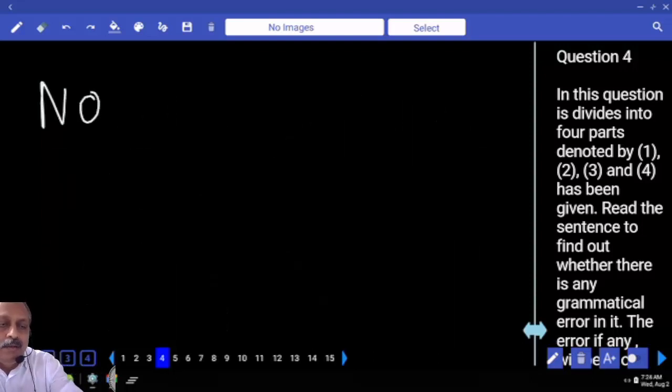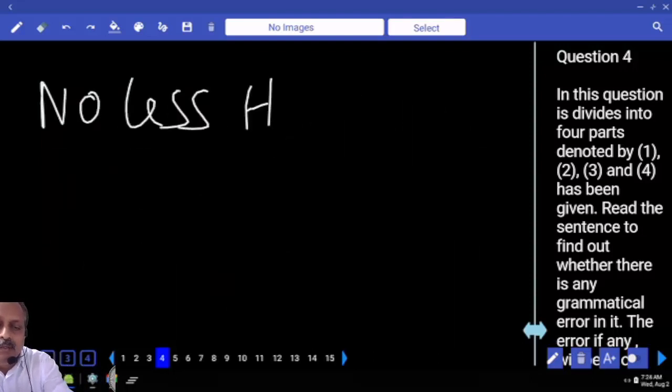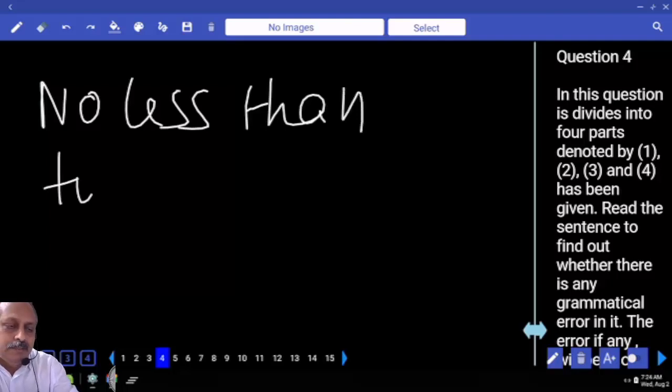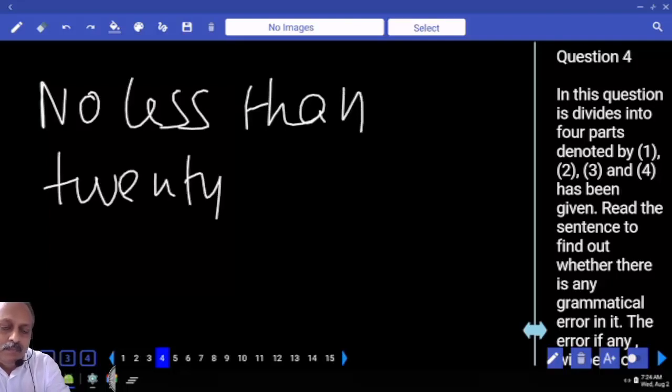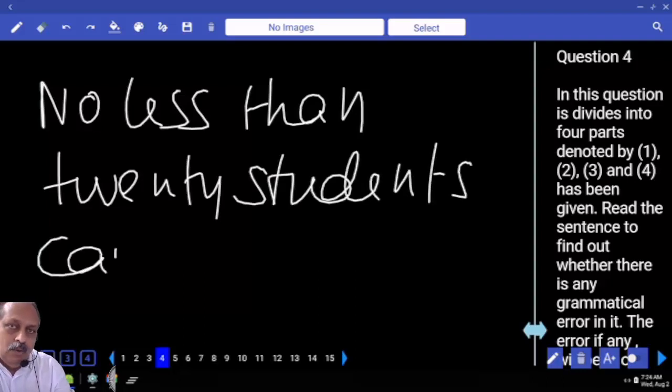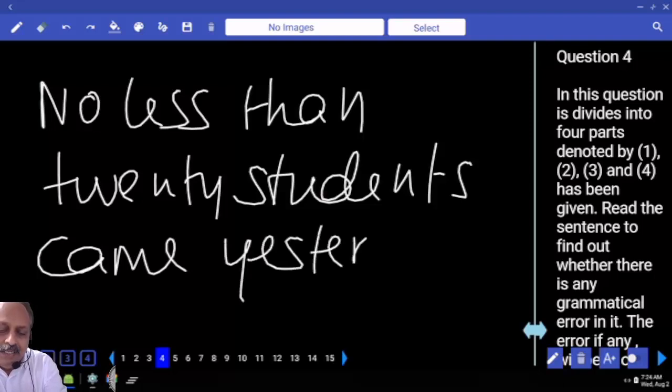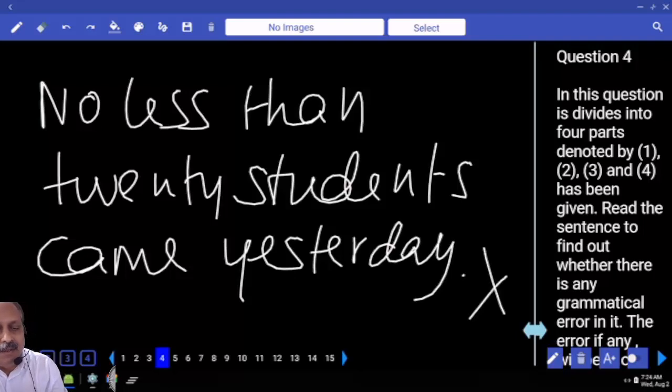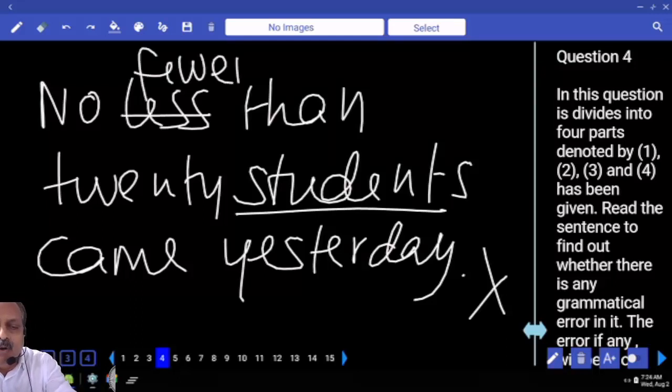No less than 20 students came yesterday. No less than 20 students came yesterday. Is this sentence right or wrong? A lot of people say this. Mark it wrong. Here underline the word students. Then you cannot say less, you have to say comparative form fewer. No fewer than 20 students came yesterday. Then it is correct.